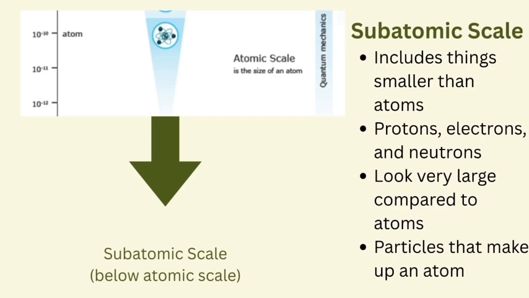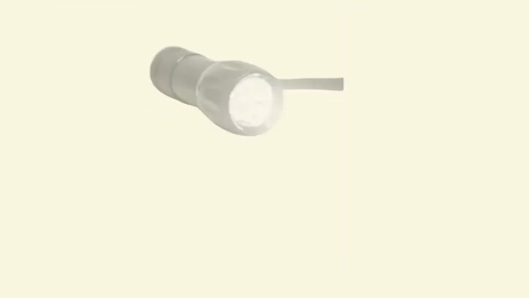Now, the subatomic scale is below the atomic scale. Here, things are even smaller than atoms. Instead, they include things that make up atoms, for example, protons, electrons, and neutrons.